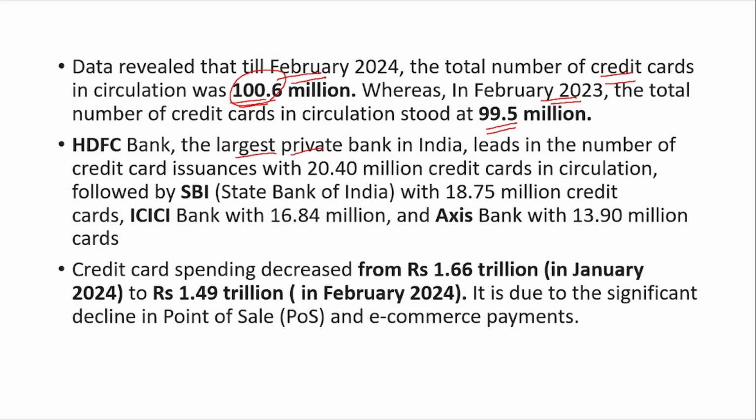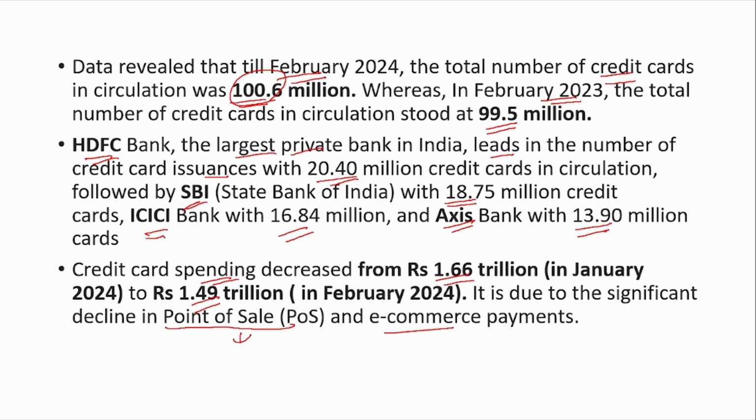The largest private bank, HDFC, leads in the number of credit card issuance in India, with around 20 million credit cards in circulation, followed by SBI with 18.75 million credit cards, ICICI with 16.84 million credit cards, and then Axis Bank with 13.9 million credit cards. Now, though the number of cards has increased, credit card spending has decreased from 1.66 trillion to 1.49 trillion. It is due to a significant decline in point of sale and e-commerce payments.